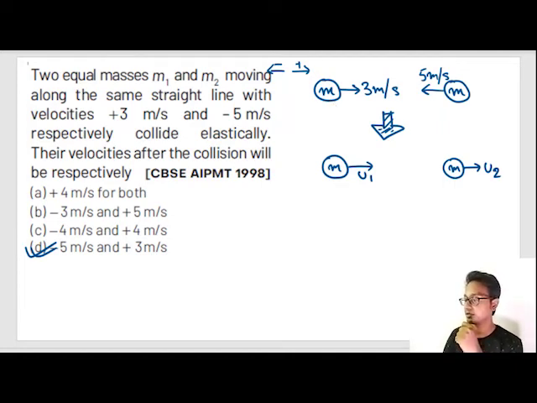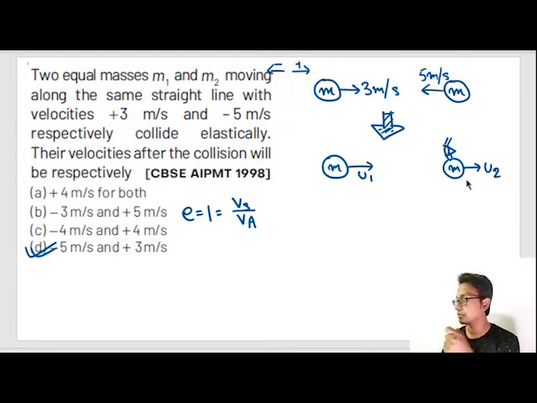The first thing that we do is find out the coefficient of restitution. e = 1 = velocity of separation by velocity of approach. For elastic collision, coefficient of restitution is equal to 1, and velocity of separation is found out by the second diagram. So we keep our eye out here. What is the relative velocity of m1 with respect to this body?